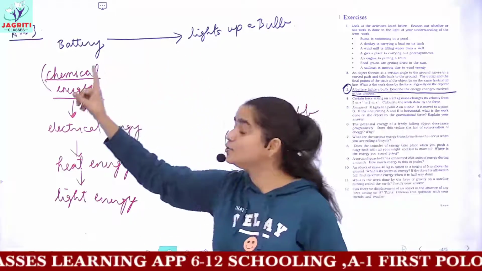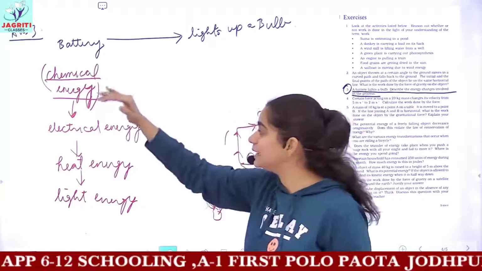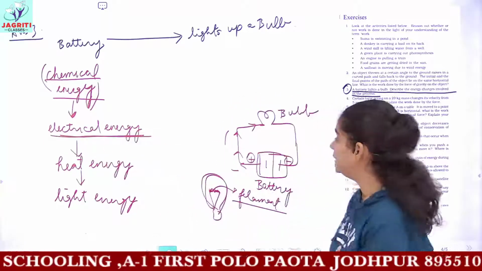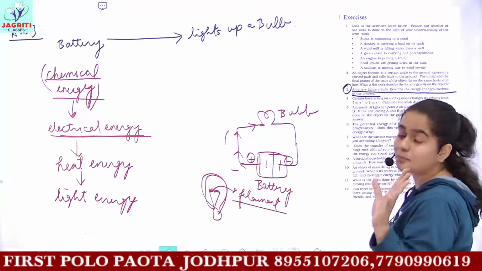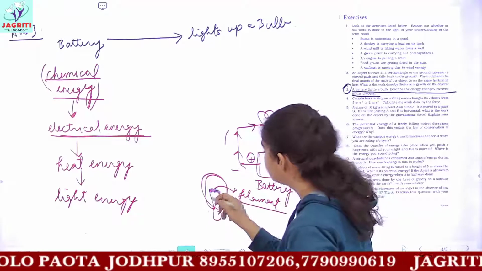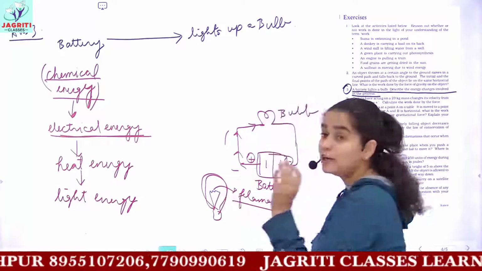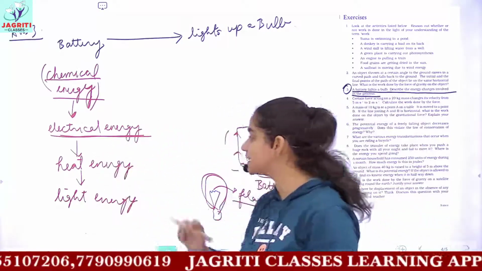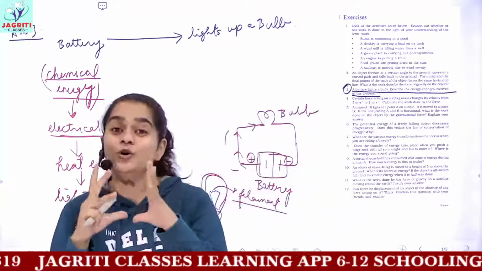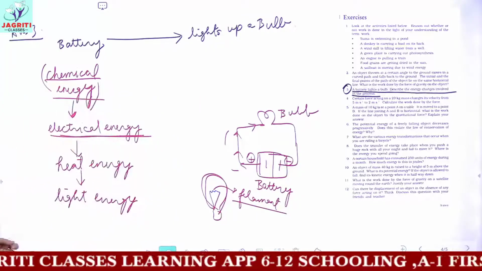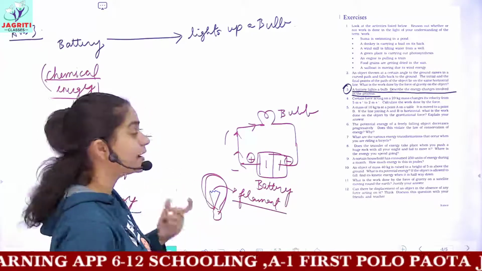So firstly, in the battery you have the presence of chemicals. That means the battery has chemical energy. This chemical energy gets converted to electrical energy in the form of current which is flowing. Now when this current or electrical energy reaches the bulb, this metallic filament of the bulb gets heated up. So the electrical energy gets converted to heat energy, and at last when the filament gets heated up, it starts to glow, that is, it starts to produce light. And then we say the last kind of energy is light energy. So these are the different kinds of energy changes which are occurring.